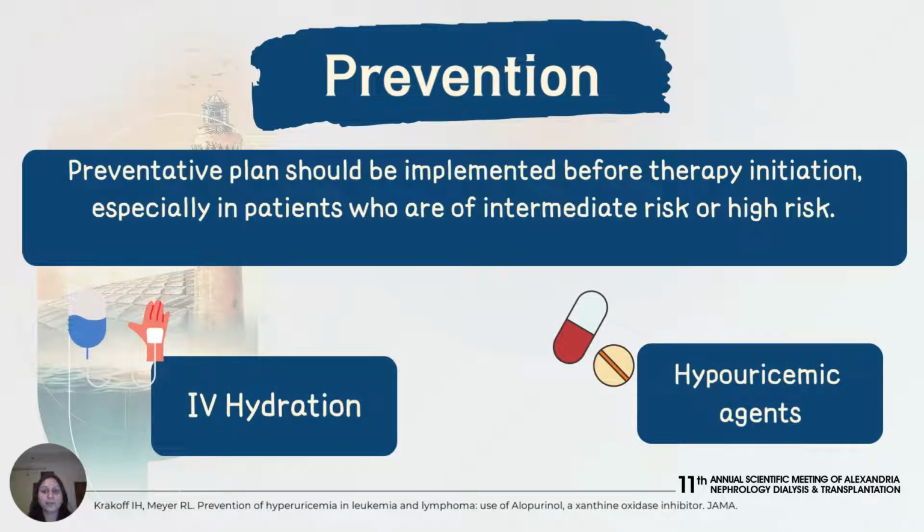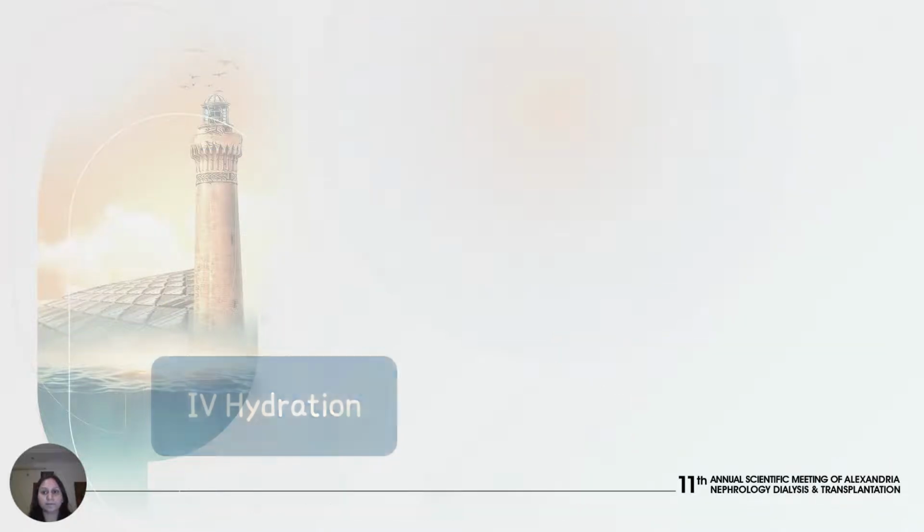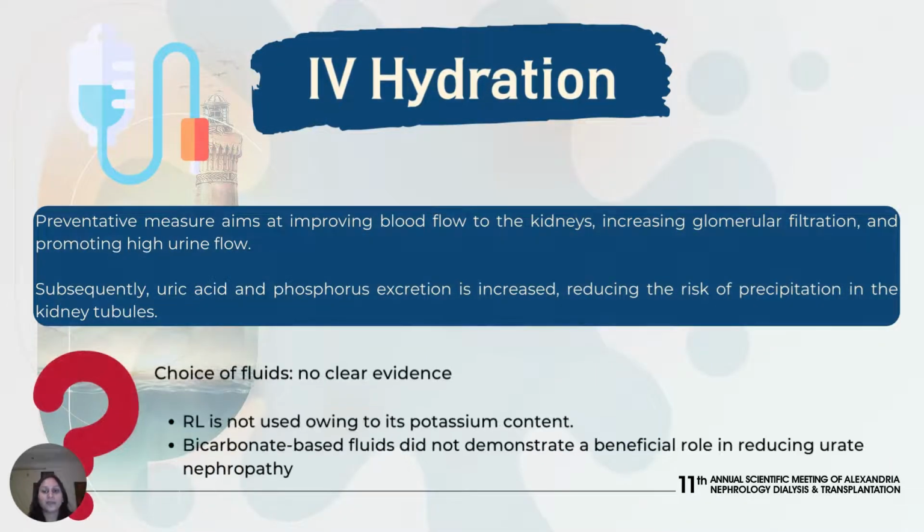A preventive plan should be implemented before initiation of treatment, especially in patients who are of intermediate or high risk. Intravenous hydration and the use of hypouricemic agents are the two main preventive measures that have shown benefit. For more than 3 decades, intravenous hydration has been the mainstay of tumor lysis syndrome prevention. The guidelines for tumor lysis syndrome prevention and management recommend aggressive IV hydration.